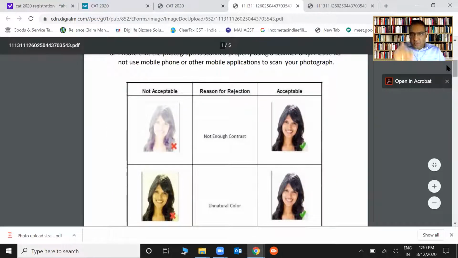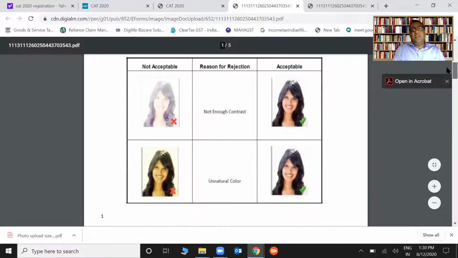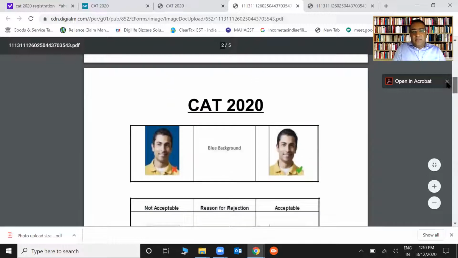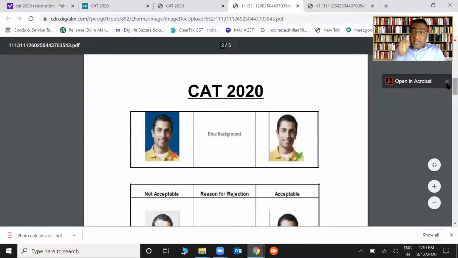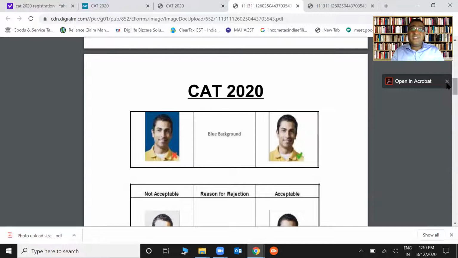Everything is written here. If you go below the document, it's written here. Unnatural color is not acceptable. It has to be a white background. And also understand, this is the photo which you are going to use for all your entrance exams, so keep one photo ready.